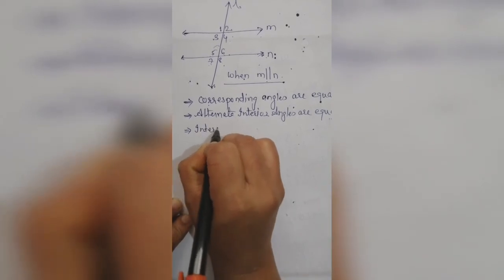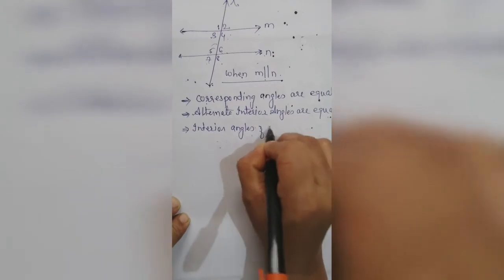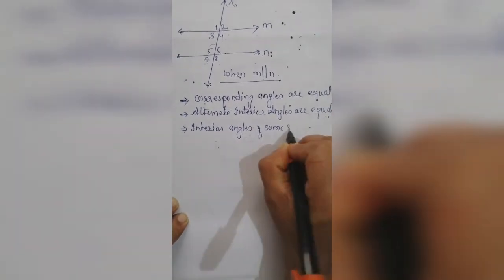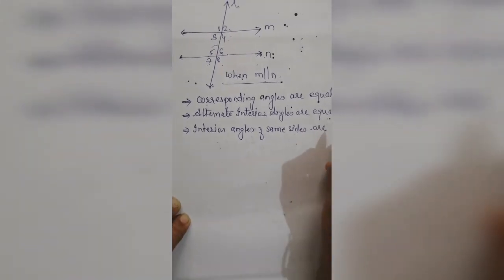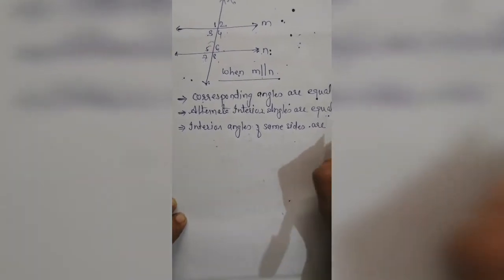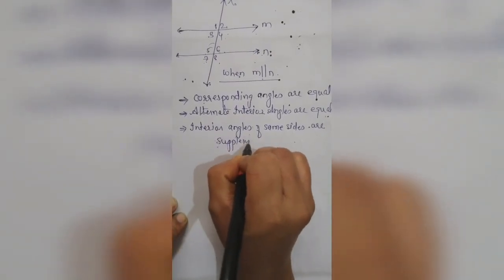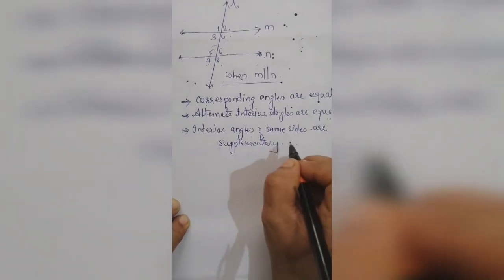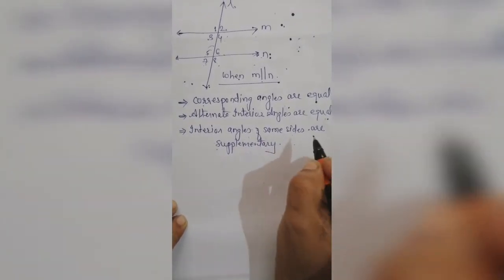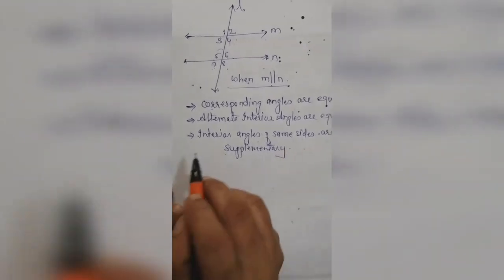Now next, when the lines are parallel to each other, then the interior angles of the same side are supplementary. Supplementary means the sum of those angles is 180.